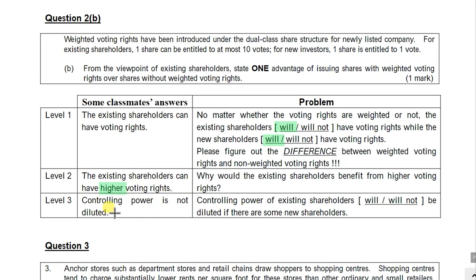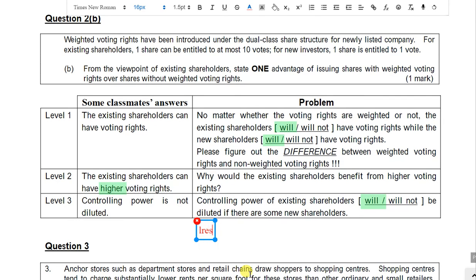This is pretty good, but not the perfect answer. What you have to say is that the controlling power will be diluted. However, it is less diluted. You have to mention that it is less diluted.